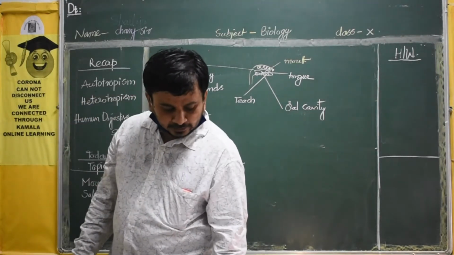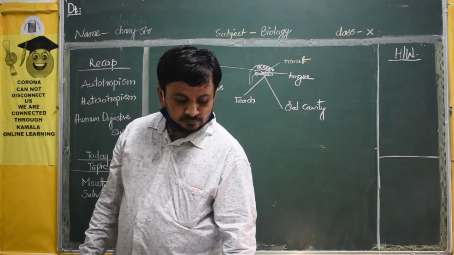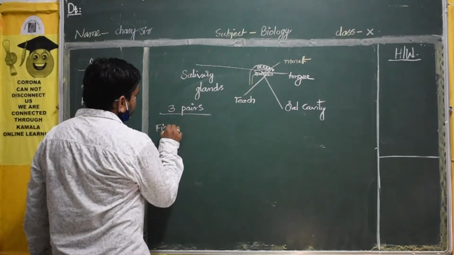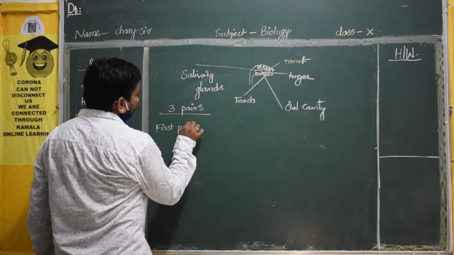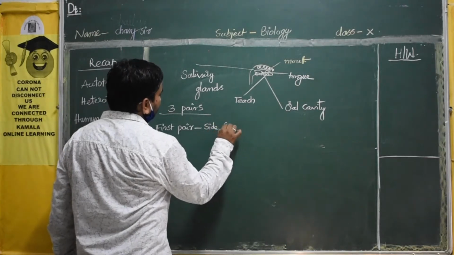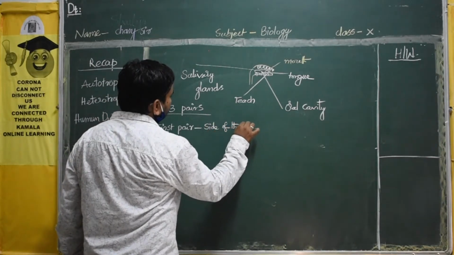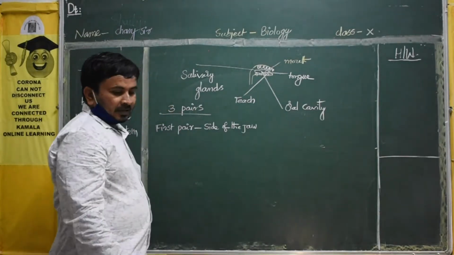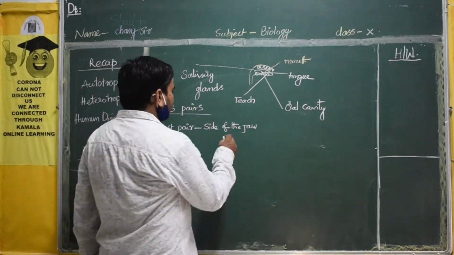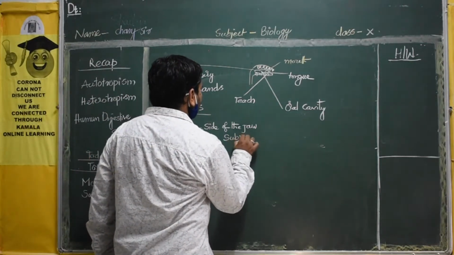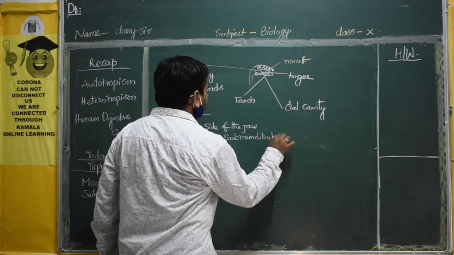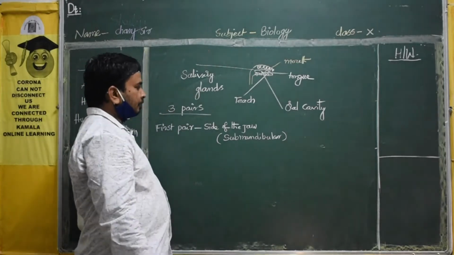First pair is located at the side of the jaw. Where will the first pair be? At the side of the jaw. They are given one Latin name, that is submandibular. You have to remember this name: submandibular, at the side of the jaw.